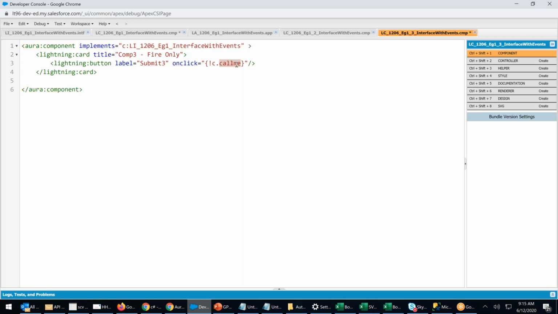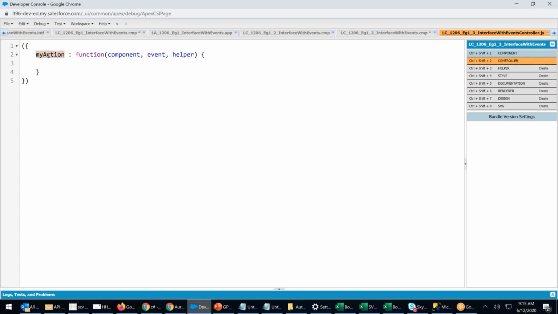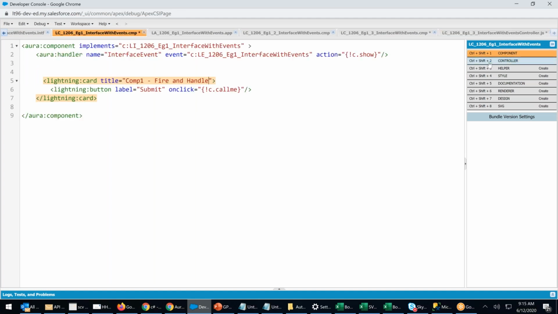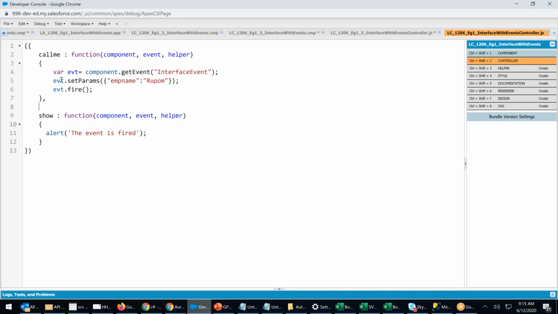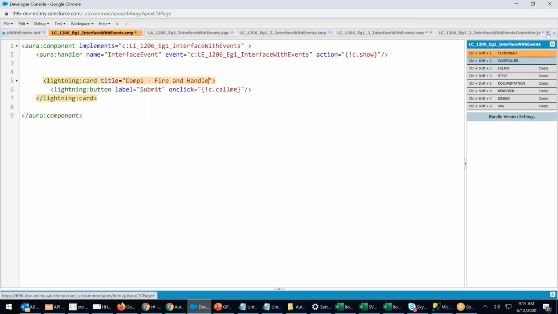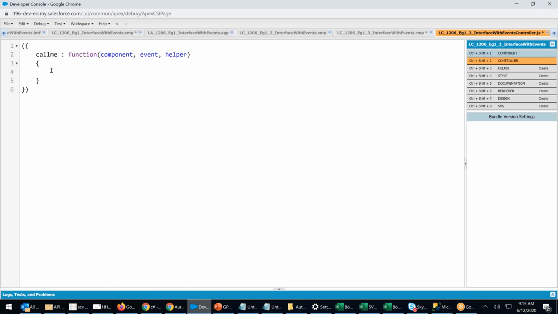Whenever you click on the submit 3 button, it will call a method. In that method, I have to fire. Control S. How to fire? Which we already did in example 1. When you go to the example 1 controller, we have fired. Control C. I'm closing it, right? I'm going to paste, and I'm saying fire.